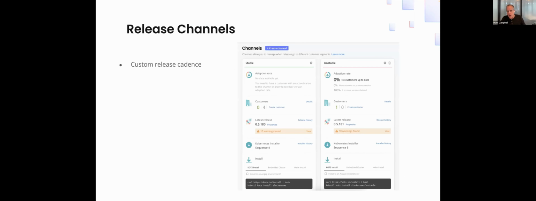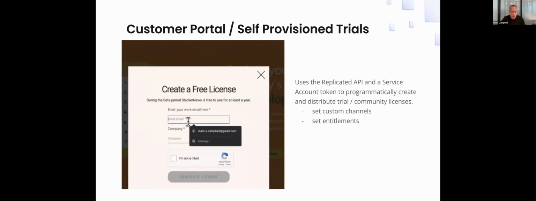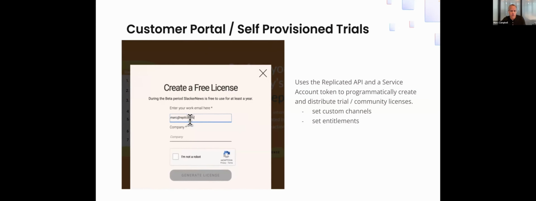Of course, we're using release channels. We're going to talk a little bit about community licenses, but release channels just allow us to have a different custom release cadence, and we're working through compatibility matrix to test before promotion. But yeah, if you sign up right now, you're in the stable channel, which is obviously the highest, the latest adoption. Grant showed the customer portal, and I'm going to switch and show this for a minute too.